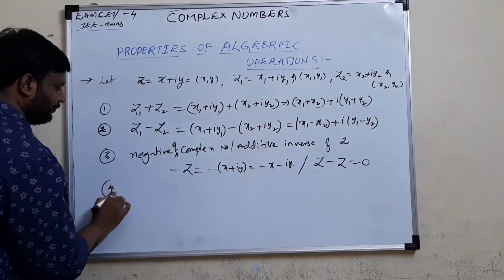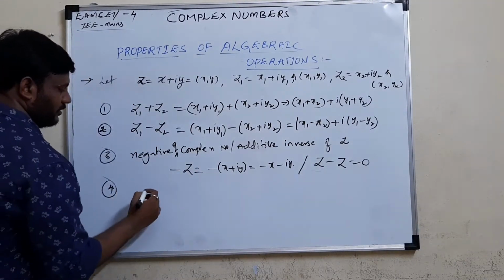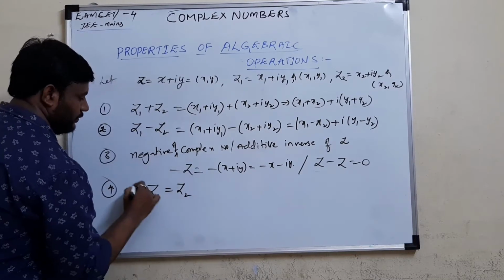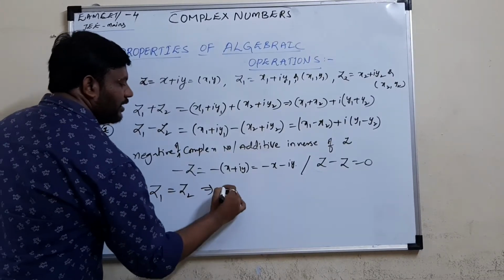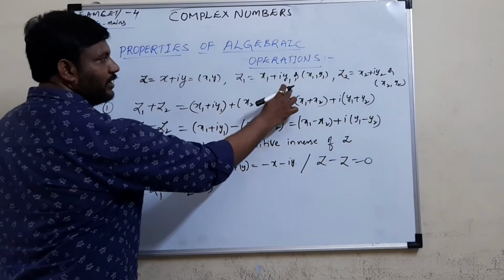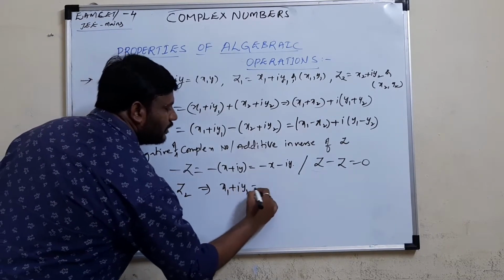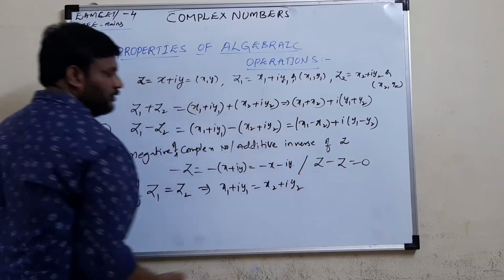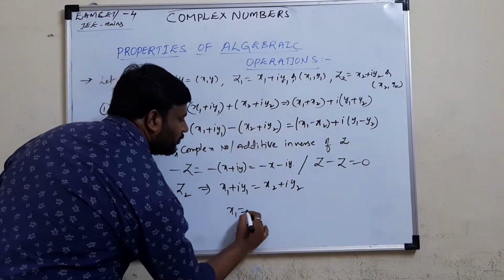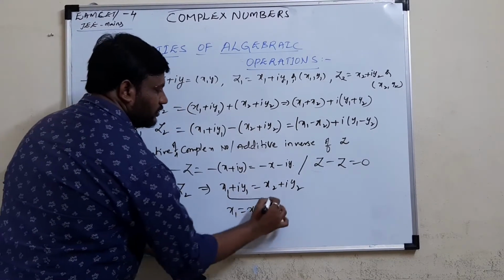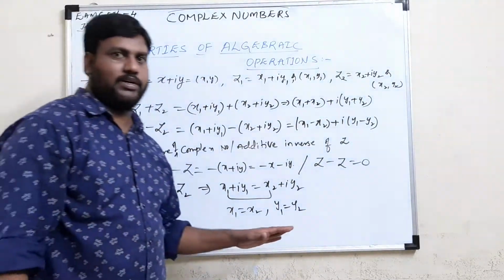Next we go for equality of two complex numbers. How do we equate two complex numbers? Suppose z1 equals z2. Already we have z1 as x1 plus iy1 and z2 as x2 plus iy2. So x1 plus iy1 is equal to x2 plus iy2. When these two complex numbers are equal, the real part must be equal, x1 equals x2, as well as the imaginary part. Then only can we say that two complex numbers are equal.